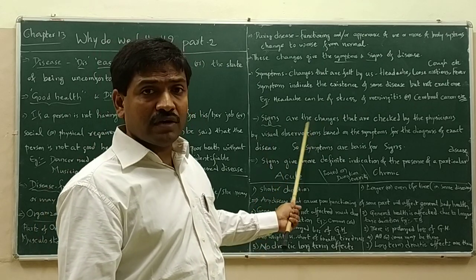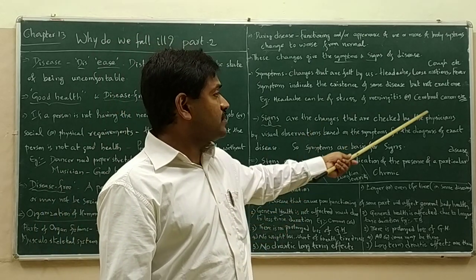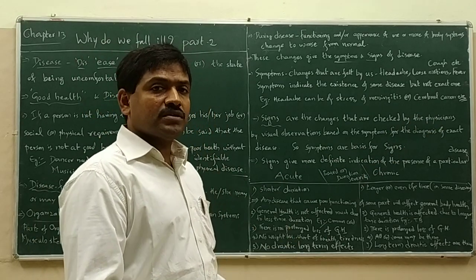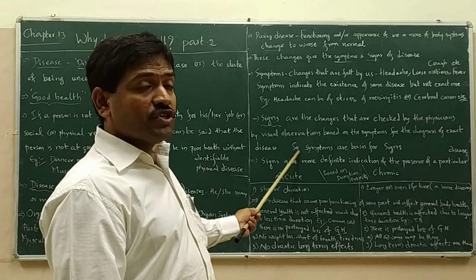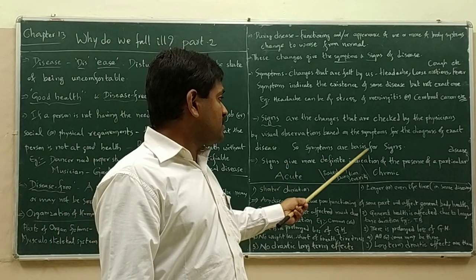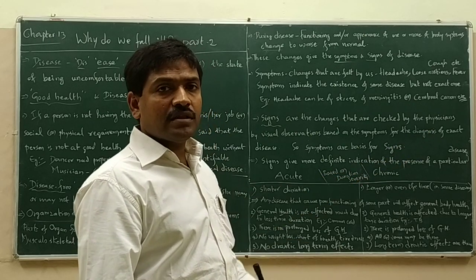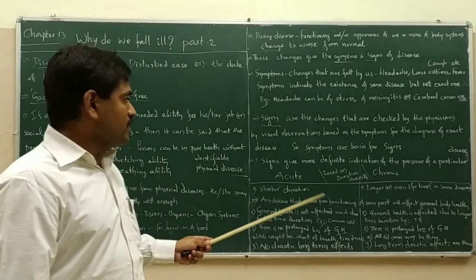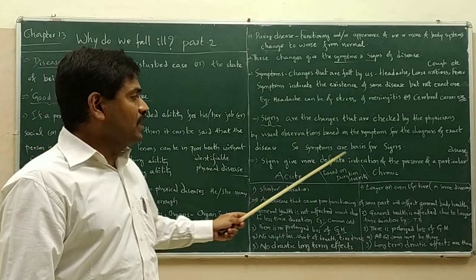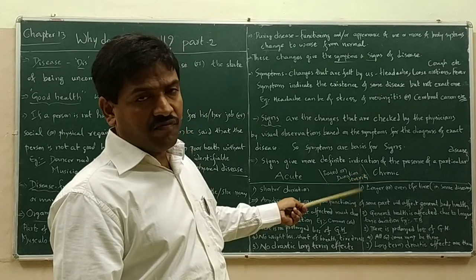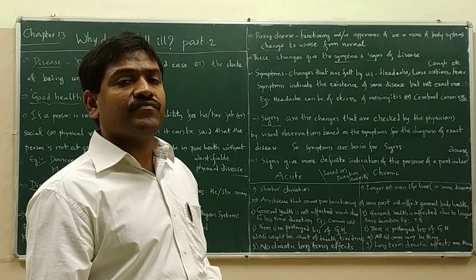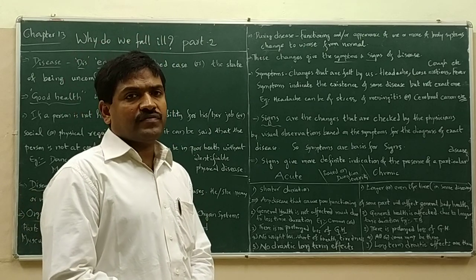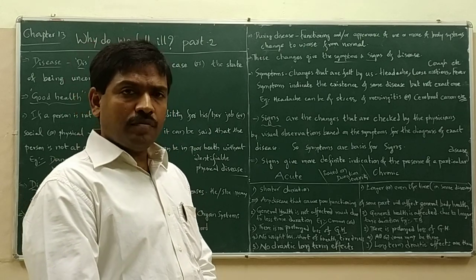But first, why do they do that visual observation? Based on the symptoms. Okay. And these signs, why do they observe them? For the diagnosis of the exact disease. So, symptoms form the basis for the signs in order that the disease can be diagnosed. Right. So, signs give more definite information for the exact diagnosis of the disease. Symptoms cannot give exact identification of the disease, but signs give more information.